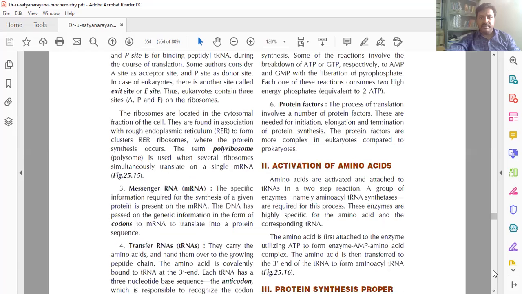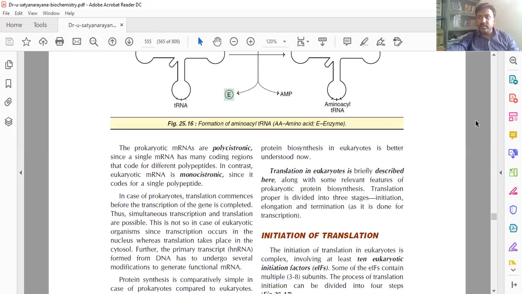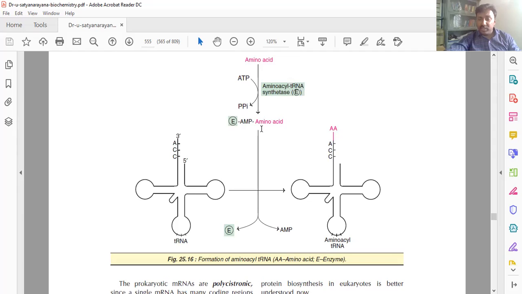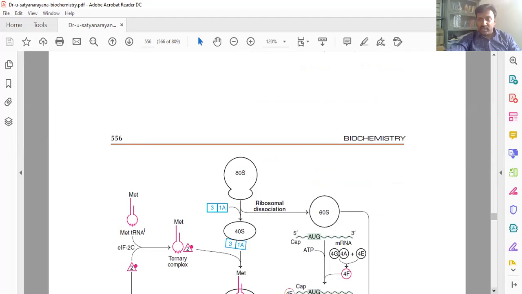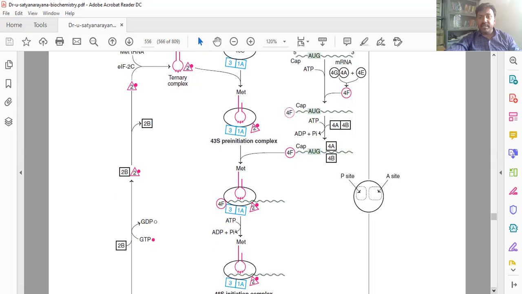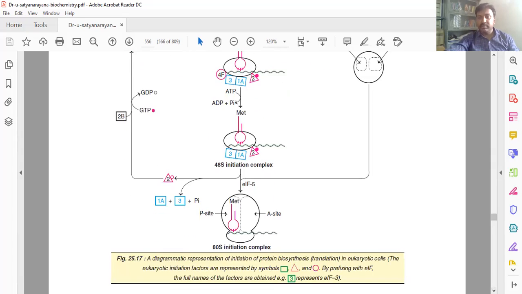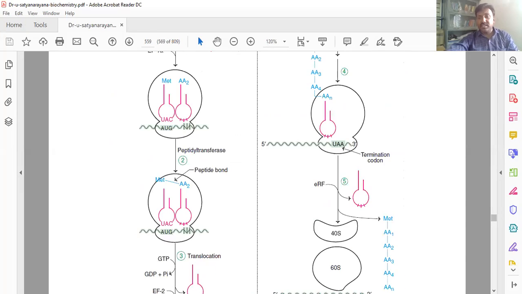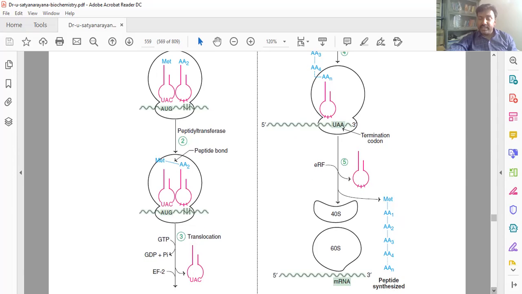Next, translation. In translation or protein synthesis, this diagram is also important because of the initiation of amino acids. This diagram shows the initiation complex formation. And the last diagram is also very important.